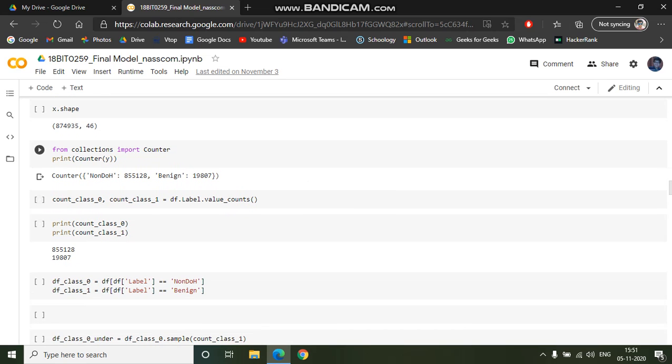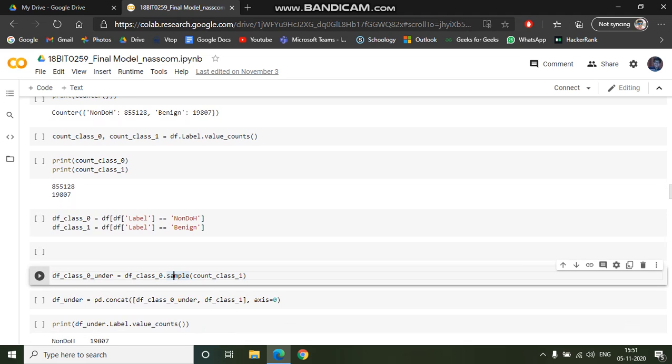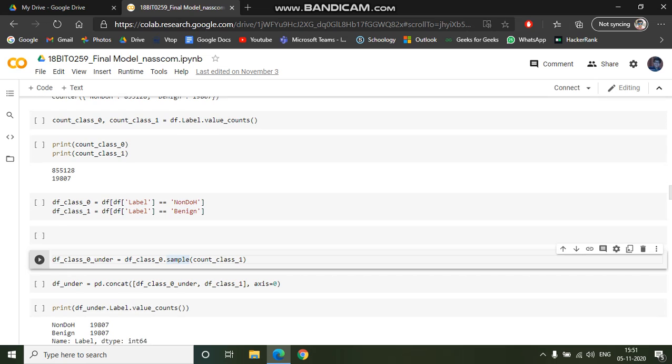For undersampling non-DoS, you can see here dot sample, it is used to take random values from class 1, that is created from benign. Count class 1 is the number of data that has to be taken from class 0, that is non-DoS. We are taking the number of data equal to that in benign.